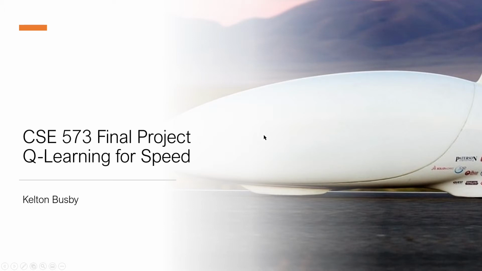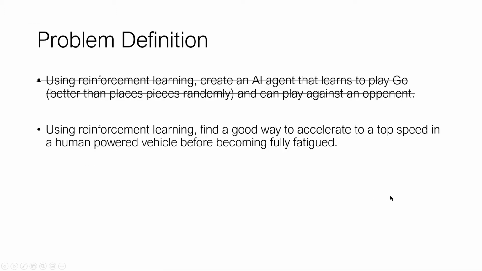This is a final presentation for CSE573 Winter 2021 on Q-learning for speed. In this problem, I apply reinforcement learning to find a good way to accelerate to a top speed in a human-powered vehicle before becoming fully fatigued.